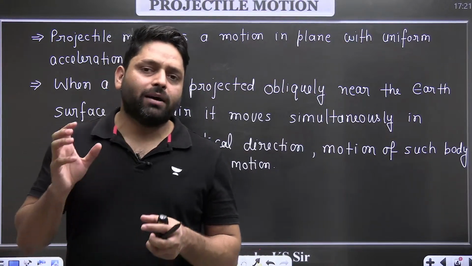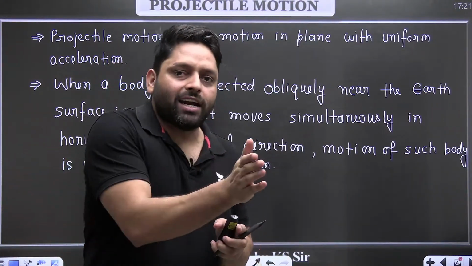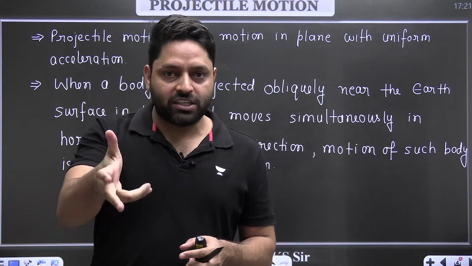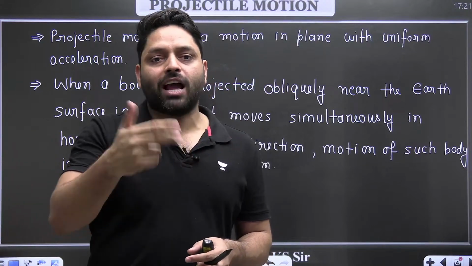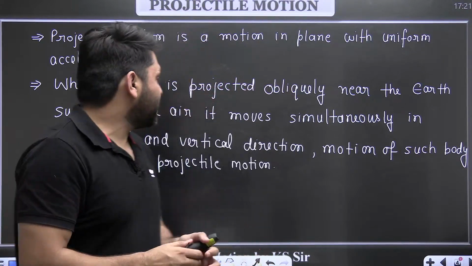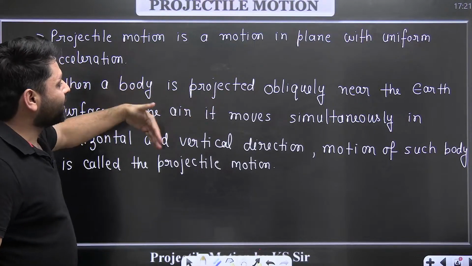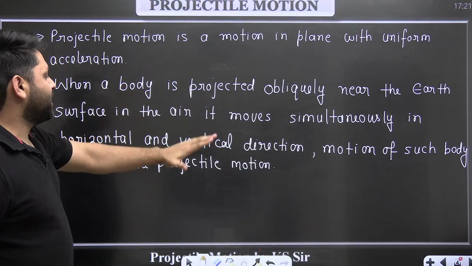So in projectile motion, the body is moving in the horizontal direction as well as in the vertical direction. So it is a two-dimensional motion. The body moves vertically and horizontally, both simultaneously, and it is projected obliquely, at some angle other than 90 degrees, in the air.